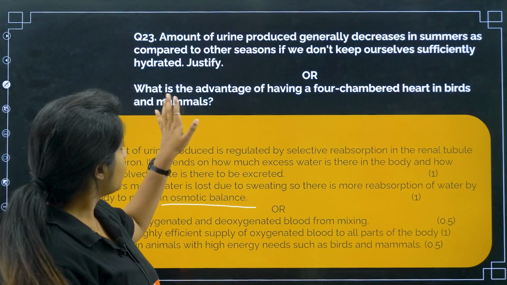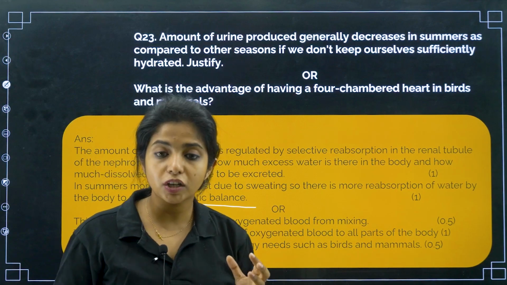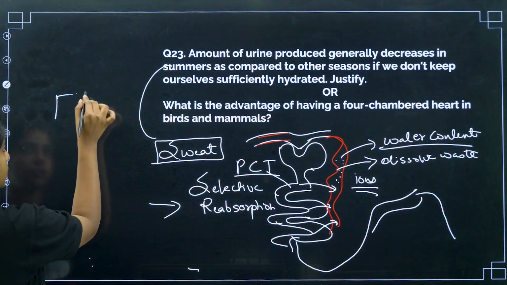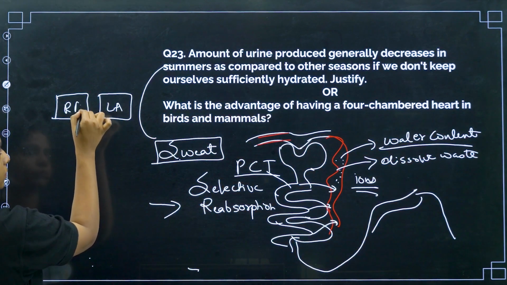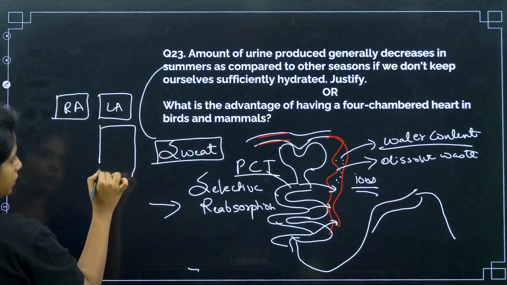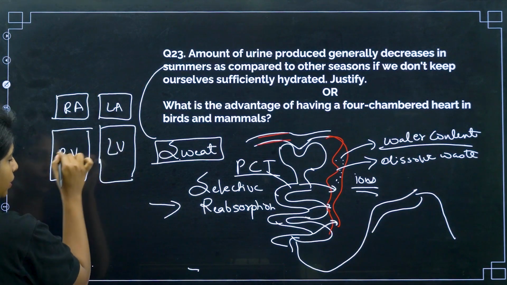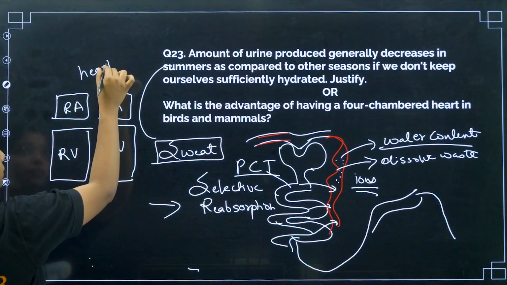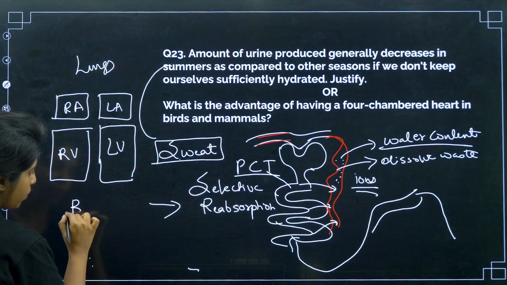Now, one question. What is the advantage of having a 4-chambered heart in birds and mammals? So, what is the advantage, my dear children, when you talk about a 4-chambered heart? Suppose this is the right atrium, this is left atrium. This is left ventricle and this is right ventricle, and over here you have the lungs and over here you have the body part, suppose.